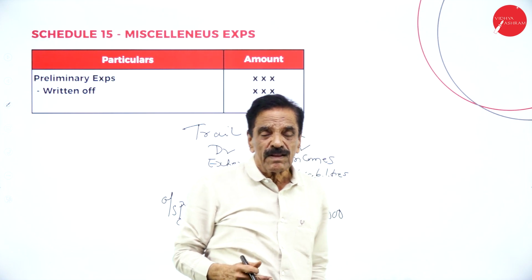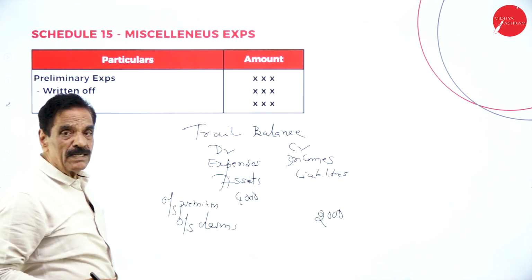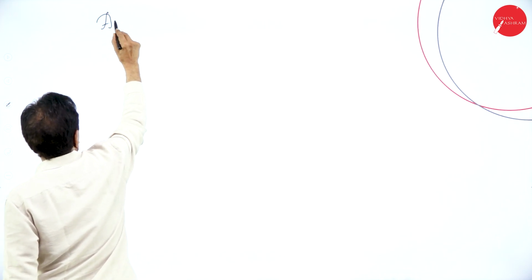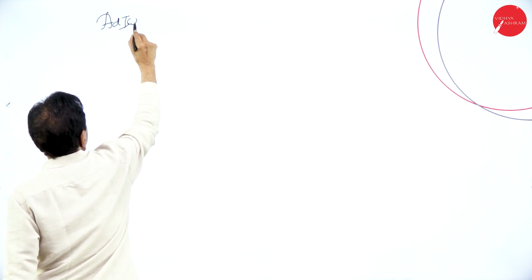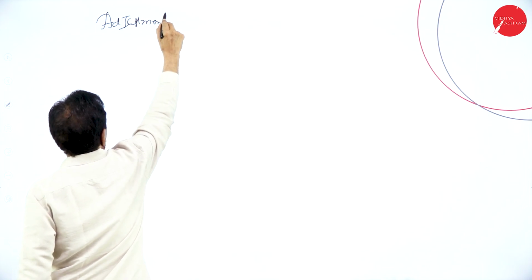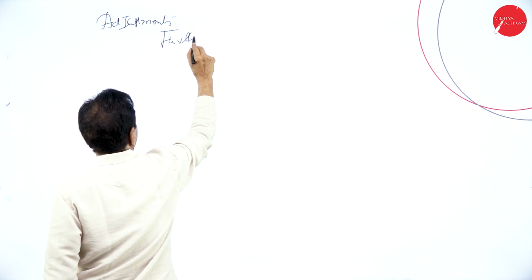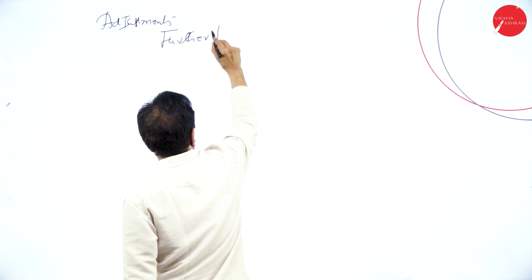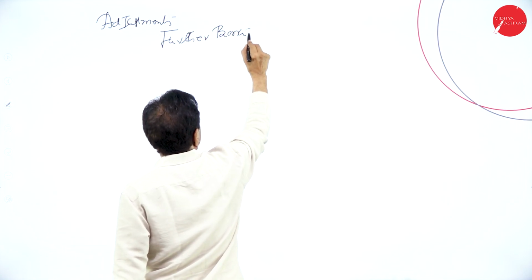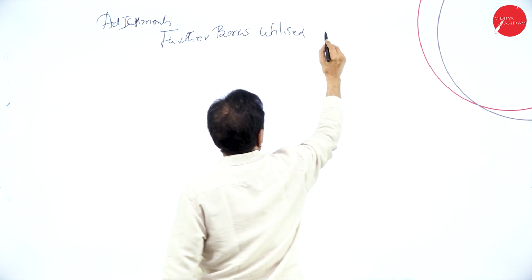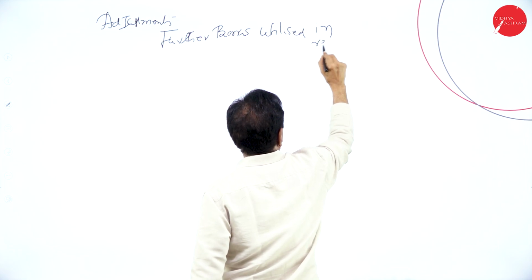Then, if you go with the adjustment entries: further bonus utilized in reduction of premium.